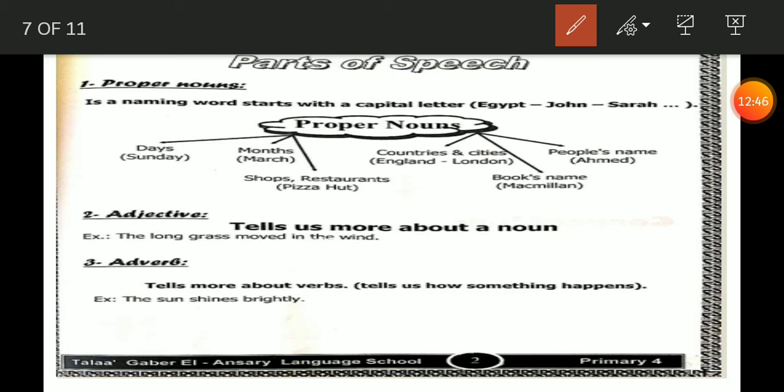In The Sun and the Wind, you can see T capital in the, S capital in sun, W capital in wind. So titles must begin with capital letters. So we have 8 true pronouns. Can you say them? Days of week, month, shops and restaurants, countries and cities, books name, people's name, titles, and languages. Okay?